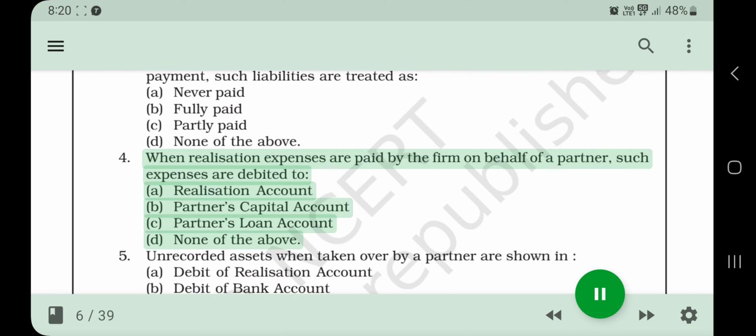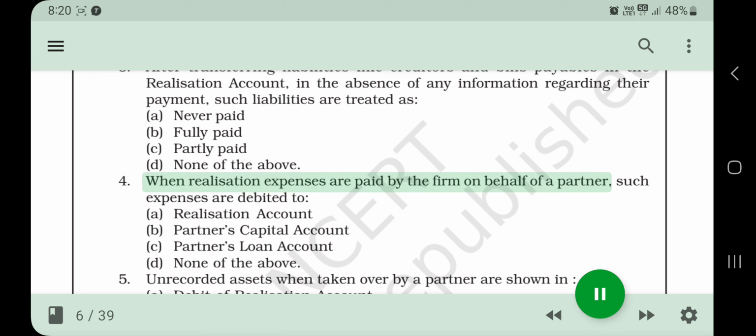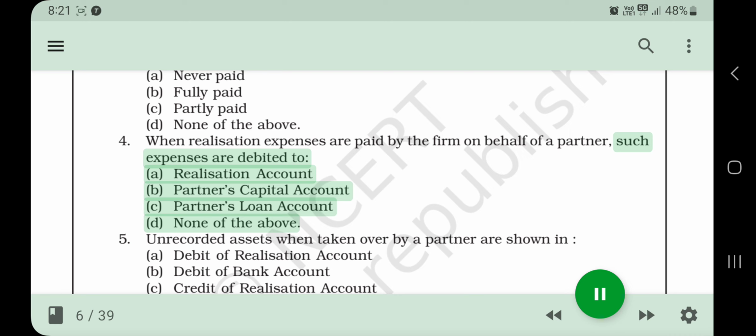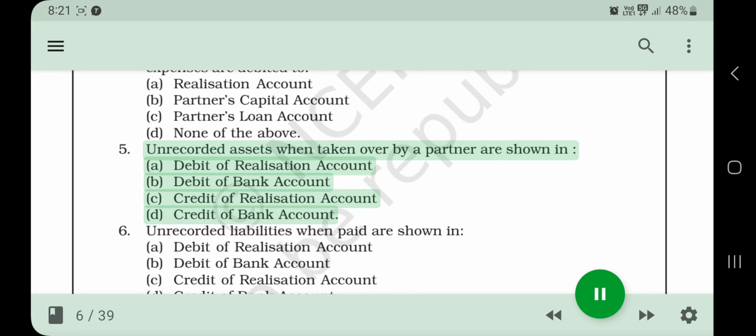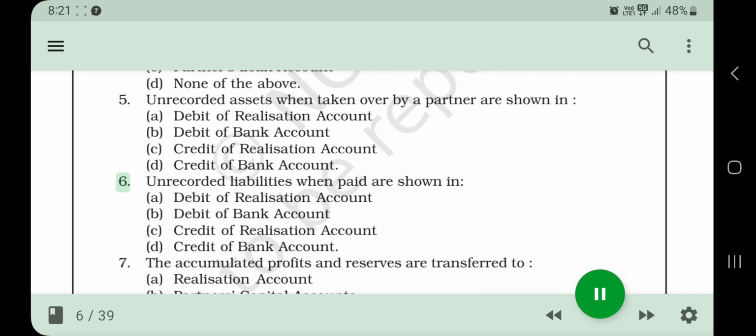4. When realization expenses are paid by the firm on behalf of a partner, such expenses are debited to a. Realization account, b. Partner's capital account, c. Partner's loan account, d. None of the above. 5. Unrecorded assets when taken over by a partner are shown in a. Debit of realization account, b. Debit of bank account, c. Credit of realization account, d. Credit of bank account.